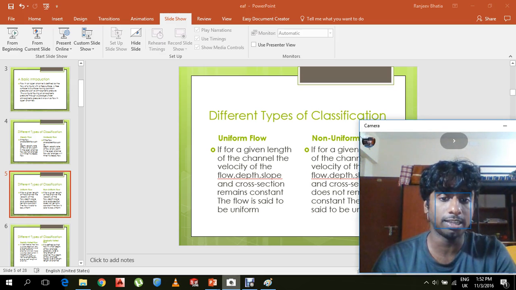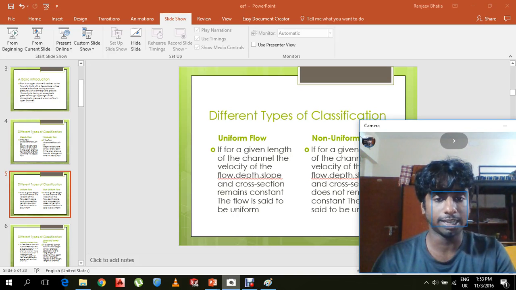If for a given length of channel, the velocity of flow, depth, slope and cross-section remain constant, the flow is said to be uniform in nature. If for the given length of channel, the velocity of flow, depth, slope and cross-section do not remain constant, the flow is said to be non-uniform in nature.